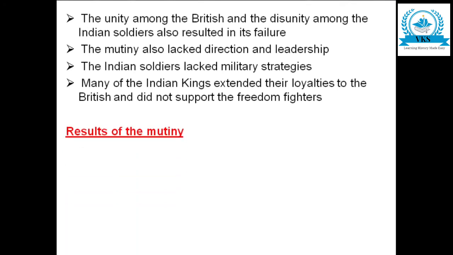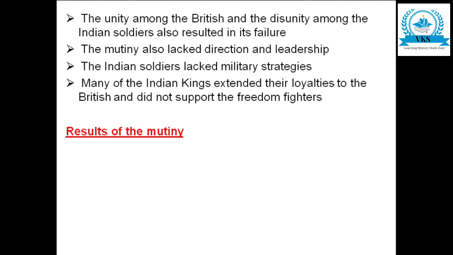So if you see the reasons for the failure of the First War of Indian Independence, it did not cover every part of India. It mainly concentrated on the rights of the kings and queens rather than liberation of the country. The unity among the British and the disunity among the Indian soldiers resulted in its failure. The mutiny lacked direction and leadership. Indian soldiers lacked military strategies. Many of the Indian kings extended their loyalties to the British and they did not support the freedom fighters. So all these were the reasons for the failure of the mutiny.